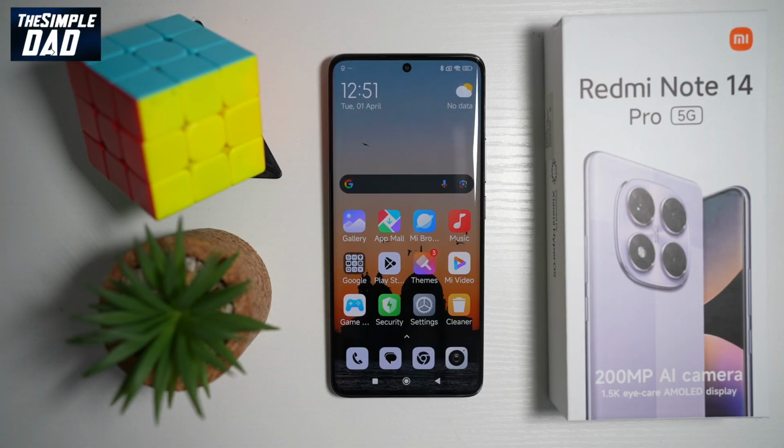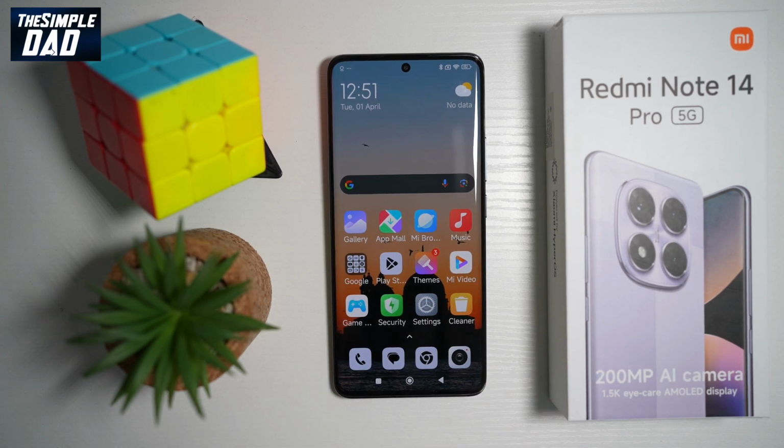In this video, I'll show you 15 personalization tips and tricks for your Redmi Note 14 Pro 5G mobile phone. So if you want to get the best out of your Redmi Note 14 Pro, then keep watching as I'll show you all the 15 features which you should apply to your Redmi Note 14 Pro 5G mobile phone.